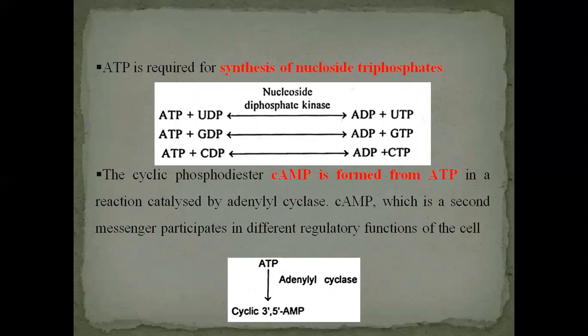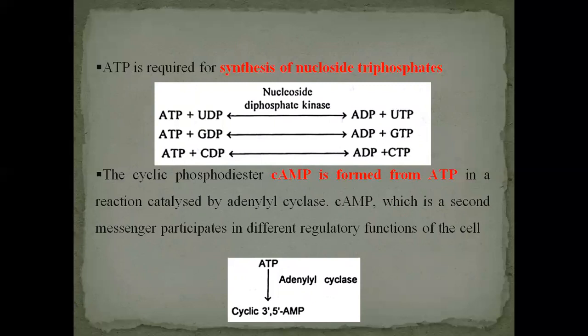Guanosine diphosphate, GDP, is converted into guanosine triphosphate, GTP, and CDP can be converted into CTP. ATP is giving one of its phosphates to these nucleoside bases. With the help of this phosphate, these diphosphate bases are converted into triphosphate bases. This is also the biological significance of ATP.